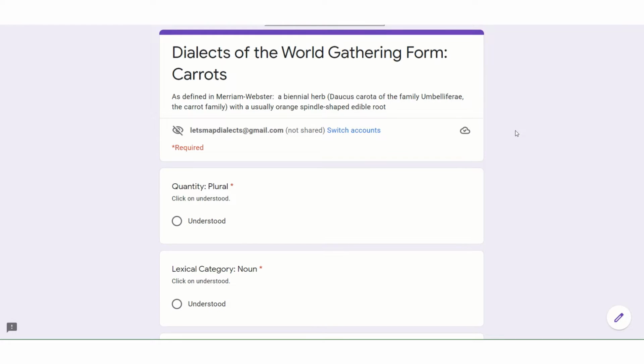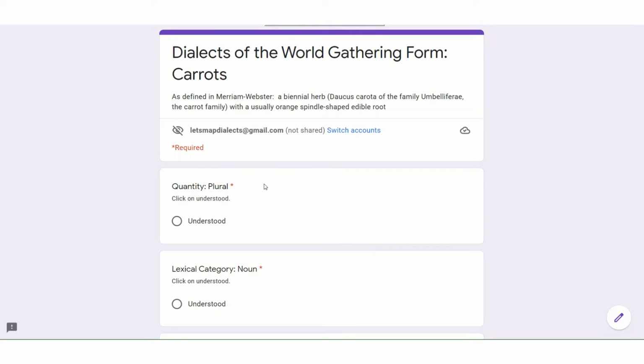The first step is to understand what we are going to map. In this project, we are not mapping a translation of the English word, in this case carrots, but we're going to map the definition, which in this case is a biennial herb Daucus carota of the family Umbelliferae of the carrot family, with a usually orange spindle-shaped edible root.